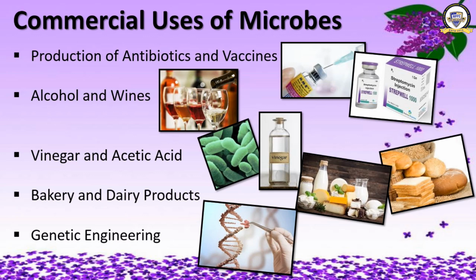Scientists are trying to improve the nitrogen fixing capacity in the nitrogen fixing bacteria. What is that? I told you in the first chapter only. Which bacteria is known as the nitrogen fixing bacteria? It is Rhizobium. So scientists are trying to improve the nitrogen fixing capacity in the Rhizobium in legumes so as to increase the yield of plants to meet our growing protein requirements. Okay, understood? Let's move ahead.